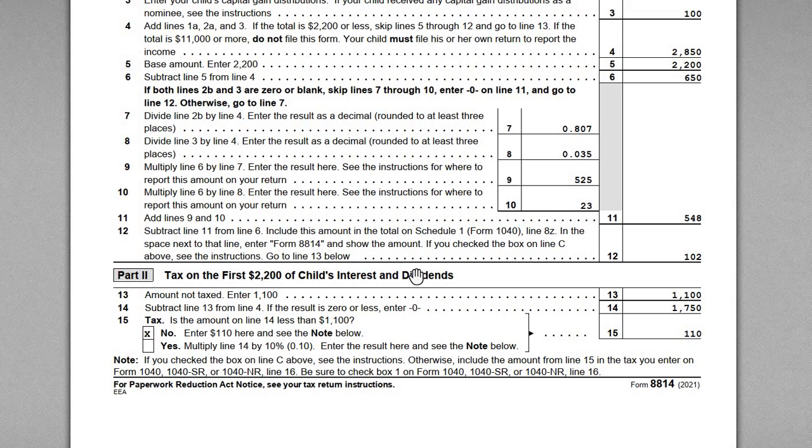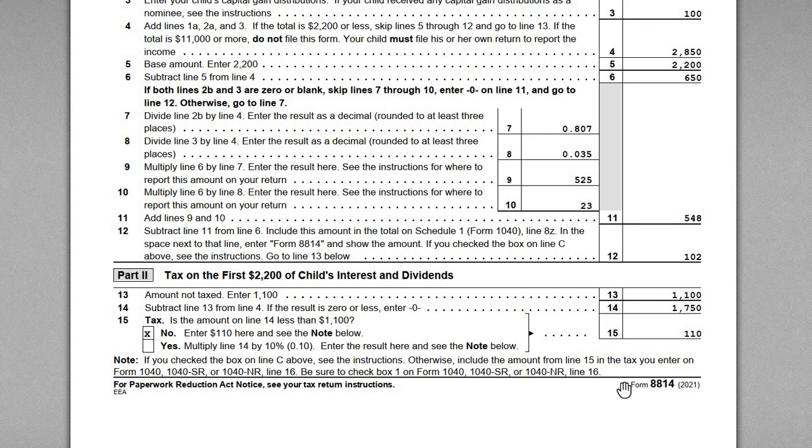However, if you were to file a separate return, the tax rate could be as low as 0, right? Because remember, long-term capital gains and qualified dividend income is taxed at a maximum of 20%, but it can be as low as 0 if you don't have a lot of income.